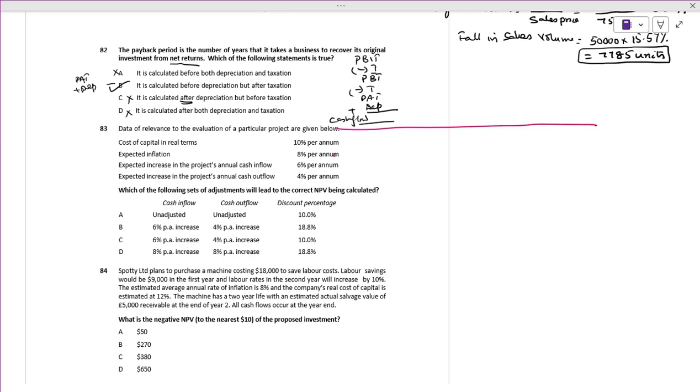The data of relevance for the evaluation of the project are given below. It says cost of capital in real terms 10%.